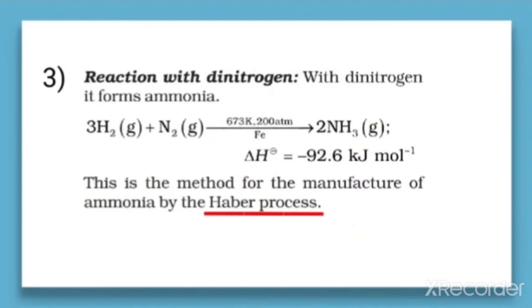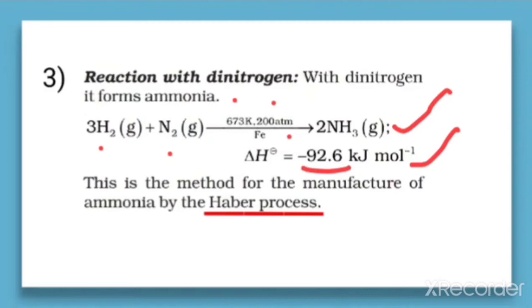Next is the reaction with dinitrogen. Dinitrogen means N2. The reaction of hydrogen with nitrogen at a temperature of 673 Kelvin and 200 atm pressure in the presence of a catalyst gives a gas called ammonia. This reaction is also exothermic, therefore the delta H value is negative.